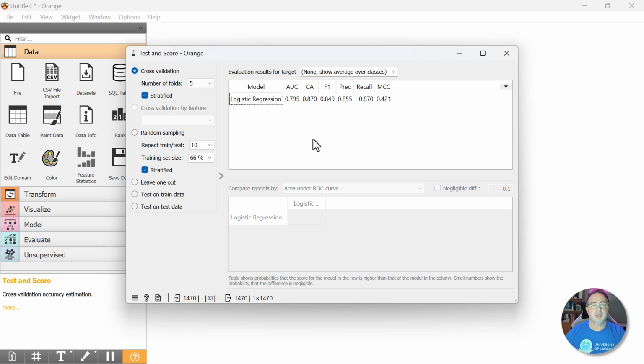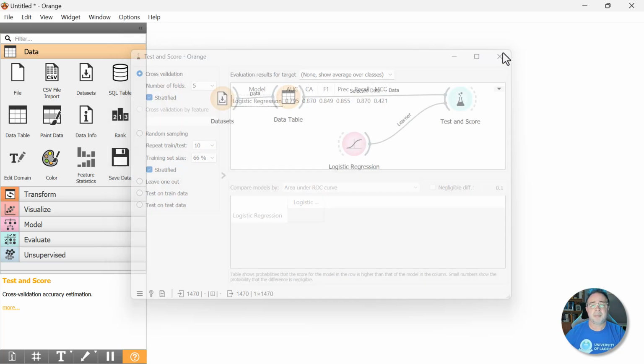And there we go. So you might have heard of the AUC, which is the area under the curve. We'll sort of use that for our measure when we compare models in this demo, but we'll get to all the other stuff later. So here we can see that we have an AUC of 0.795, which is actually pretty good. Let's go ahead and close this test and score window for now.